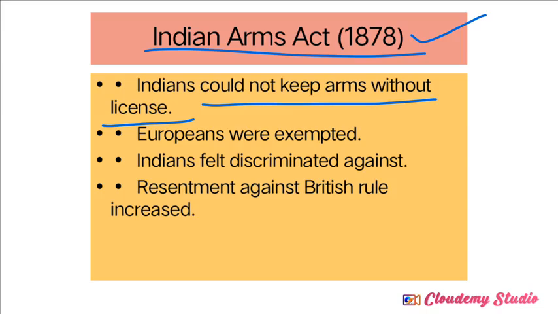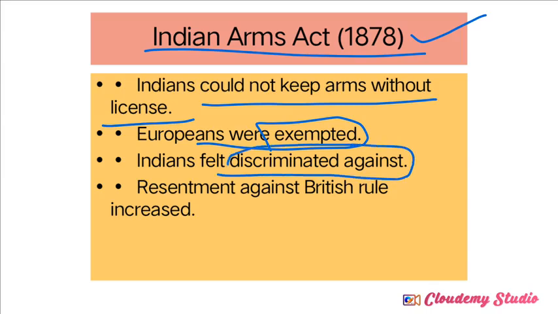Europeans were exempted from this license act. If Europeans or Britishers wanted to have weapons, there was no restriction, but if Indians wanted to keep weapons, they had to take a license. So what does it represent? Discrimination.